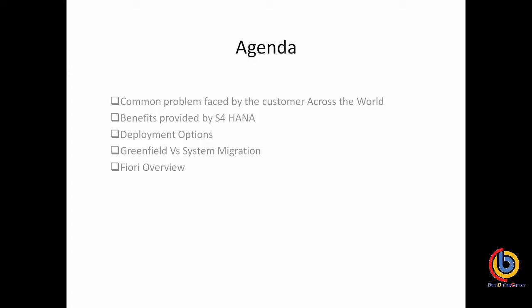Here we have seen that reporting was a major problem for the customer. Customers complained to SAP about a lot of issues, facing a lot of challenges to get the report, because executing a report took a lot of time. Sometimes it took 3 hours, 4 hours to execute.